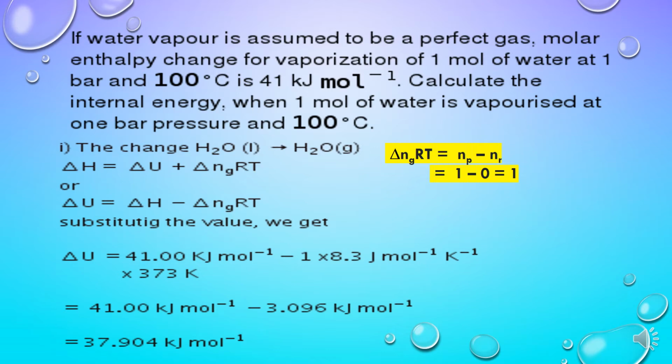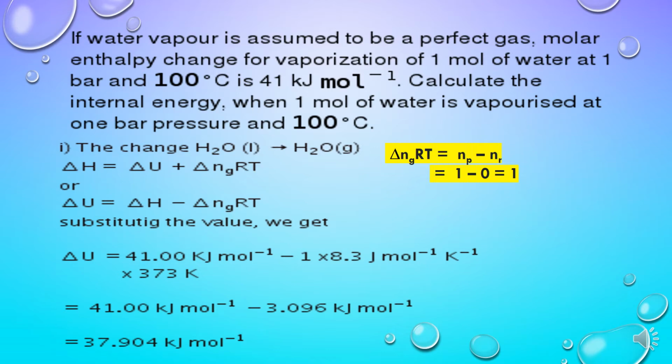Here you can see that reactants are in liquid state, so number of gaseous reactants will be 0 here. So delta Ng will be equal to Np minus Nr, that is 1 minus 0 is equal to 1. As no gaseous reactant is present here, only on the product side, or right hand side, we have gaseous mole, that is 1 mole.